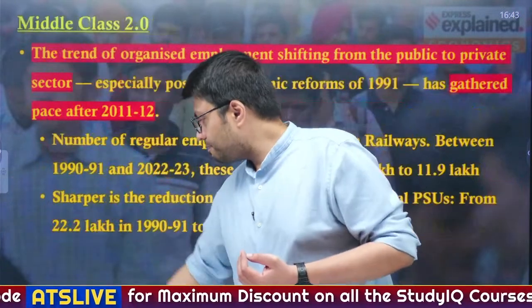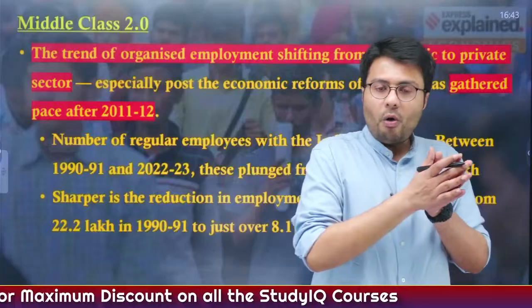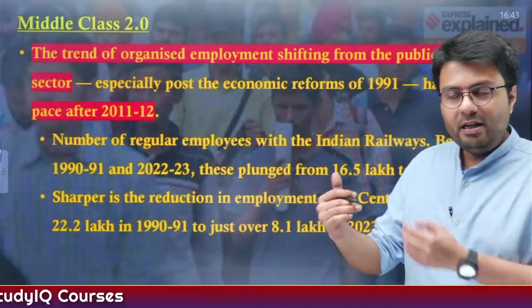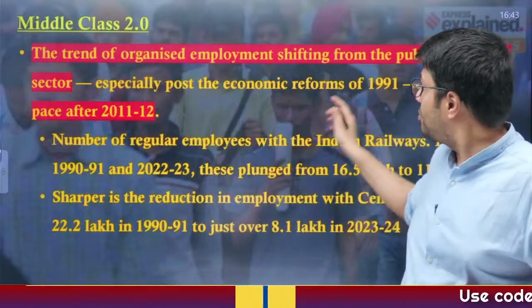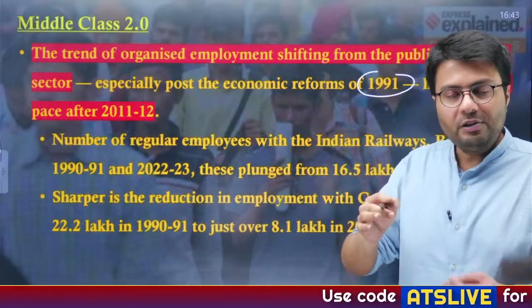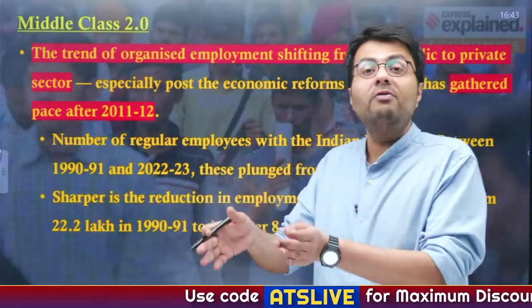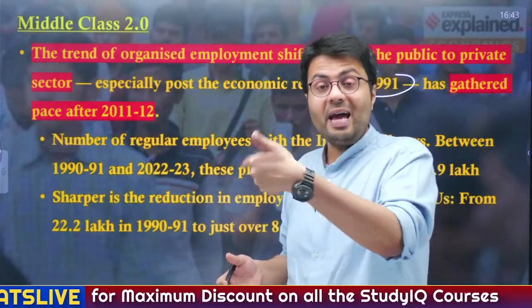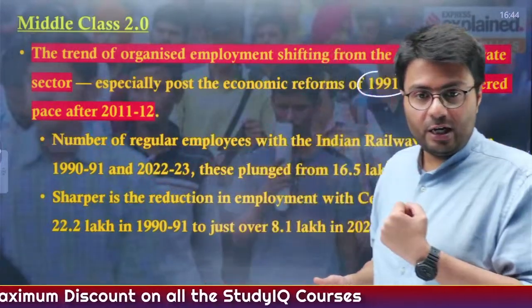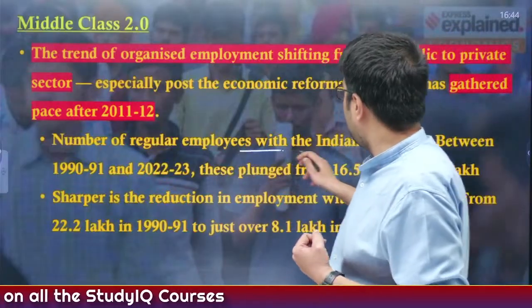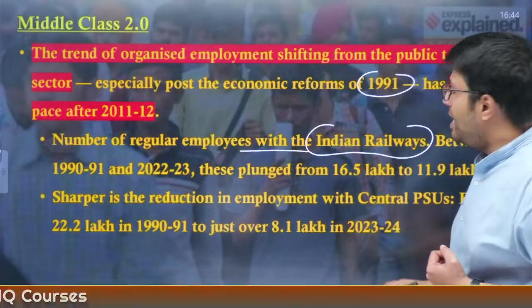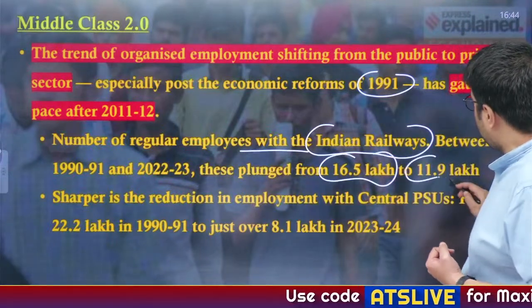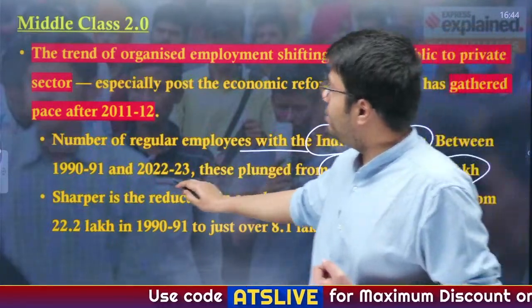Understood the change? Now the trend of organized employment shifting from the public sector to the private sector increased after the economic reforms of 1991, especially after India got liberalized, privatized and globalized. Now this change in sectoral composition further gathered pace after 2011 and 12. As you can see, the number of regular employees with Indian Railways in 1990 to 91 was about 16.5 lakh. However, it reduced to about 12 lakhs in the year 2022 and 23.